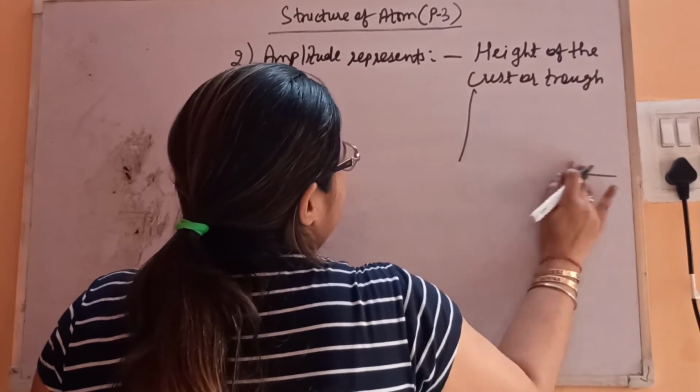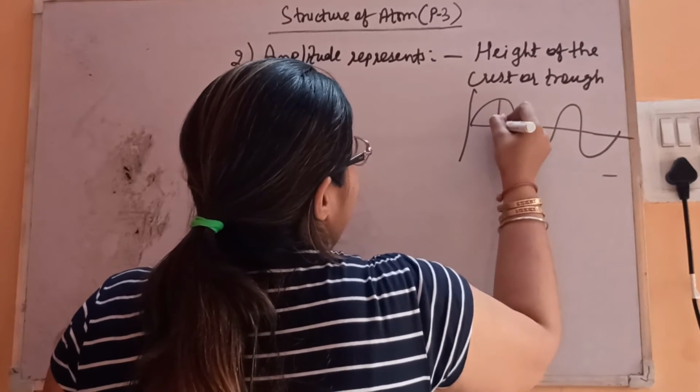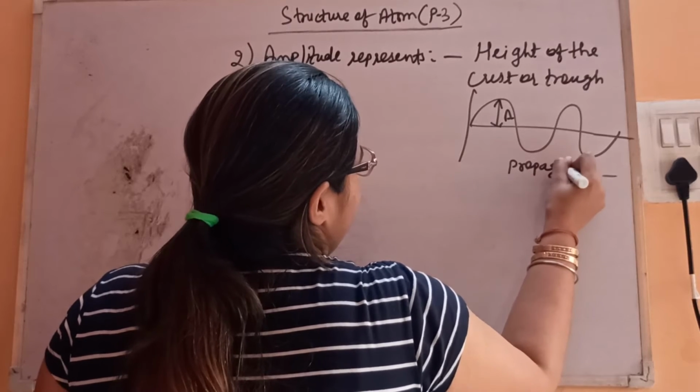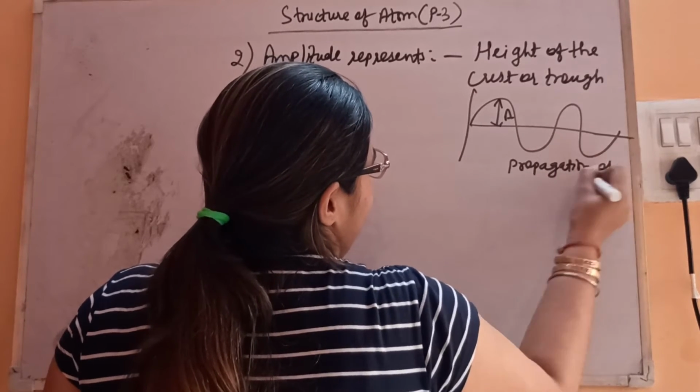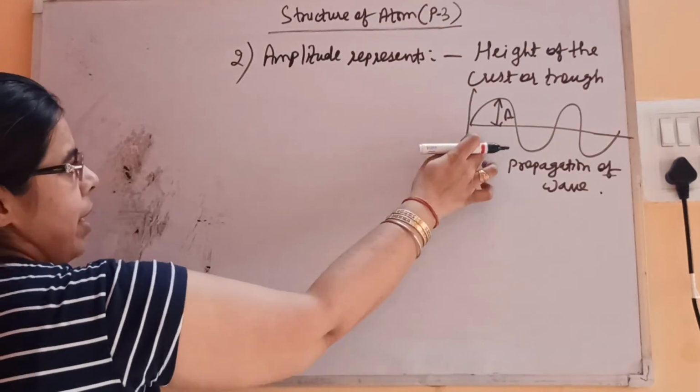Say this is the wave, so this height is the amplitude A. Fine, this is about amplitude.